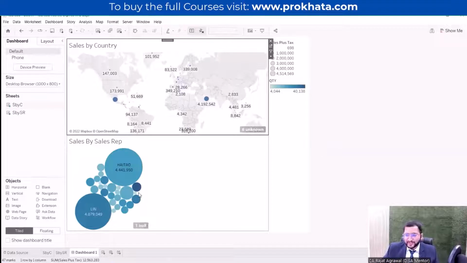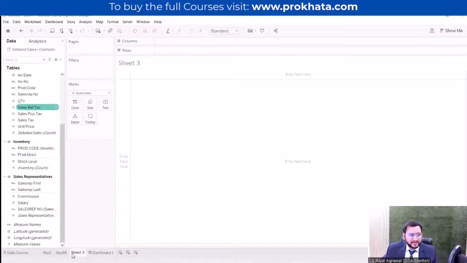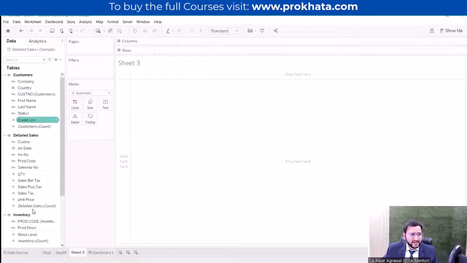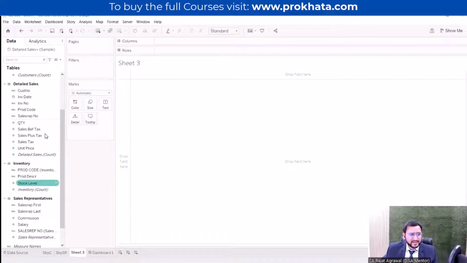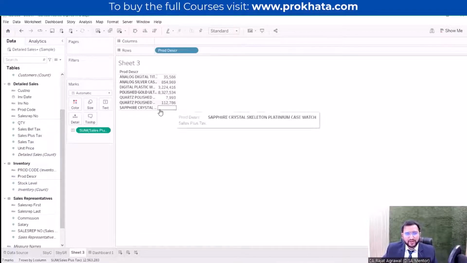So let's move further. Now let's create another sheet. I will move this sheet here as the third sheet, and here I will be taking the product description. A product description I am having in inventory. So I will just take the product description. From here I can see we have this much products available with us, and then what we have to analyze is the sales plus tax. So we'll be using sales plus tax. I will double click on sales plus tax. So here we can see all the data.